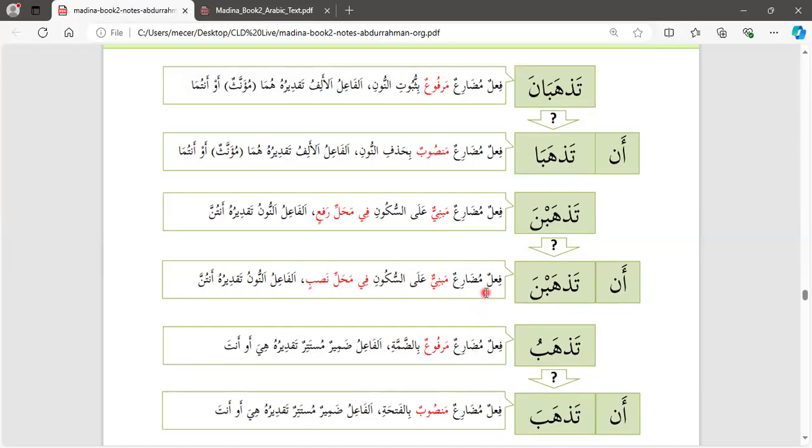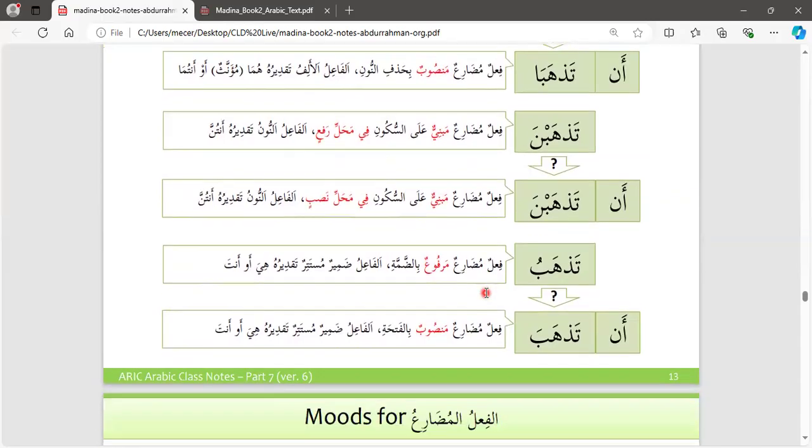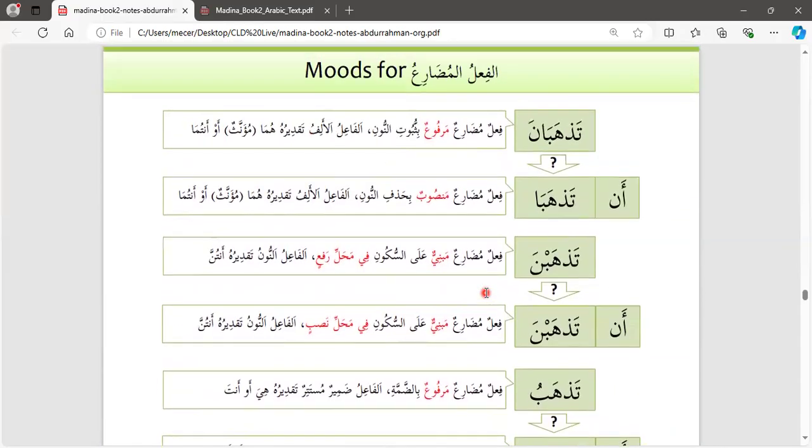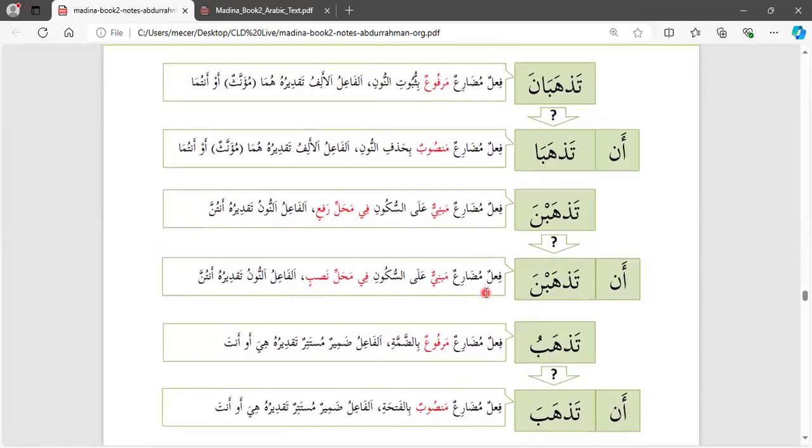So in this case, these are the modes of the fi'l mudari. In the next lesson, inshallah, we are going to look in the Medinah book at a new topic, and also emphasize. If you haven't grasped the concept, just hang on. We are going to repeat it again and again as we keep moving with the concept.